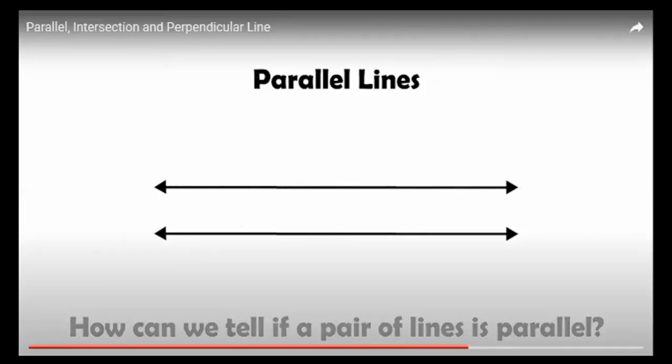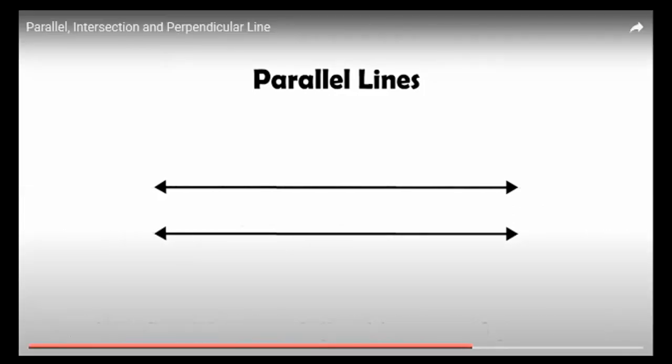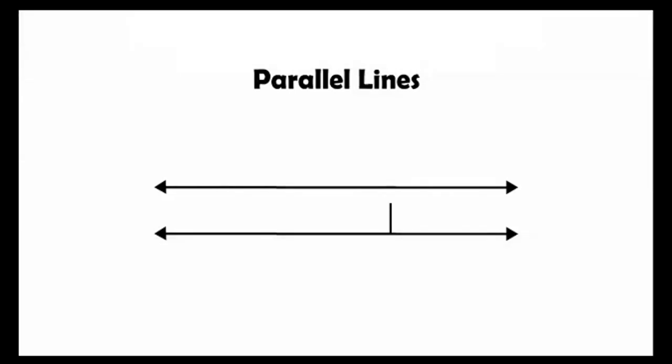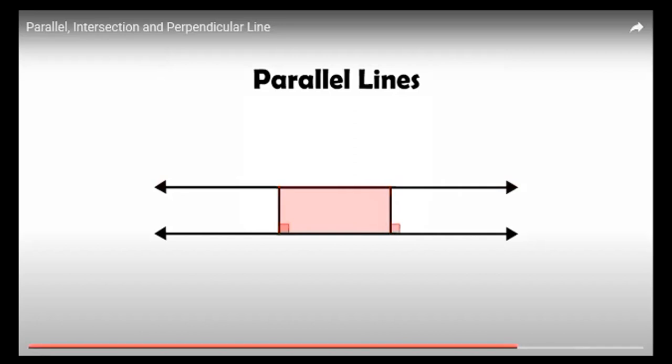Well, there is a way to check. If we draw a perpendicular line to one of the lines and make it intersect the other one as follows, then we draw another perpendicular line at some other point, we get the following figure. Now, if the length of these two perpendiculars is the same, this means that the distance between our two lines remains the same.